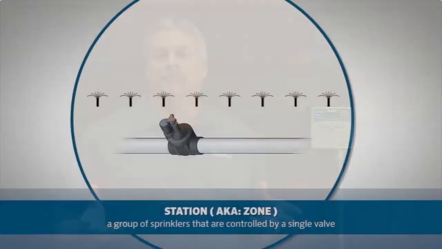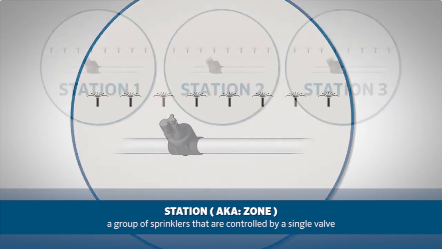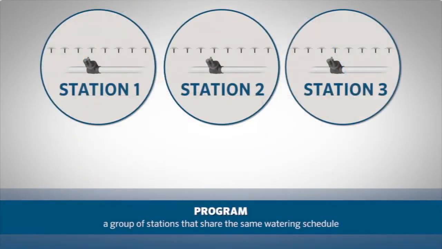Before going over the watering schedule, let's review some terminology. A station is a group of sprinklers that are controlled by a single valve. A station is also known as a zone. A program is a group of stations that share the same watering schedule.